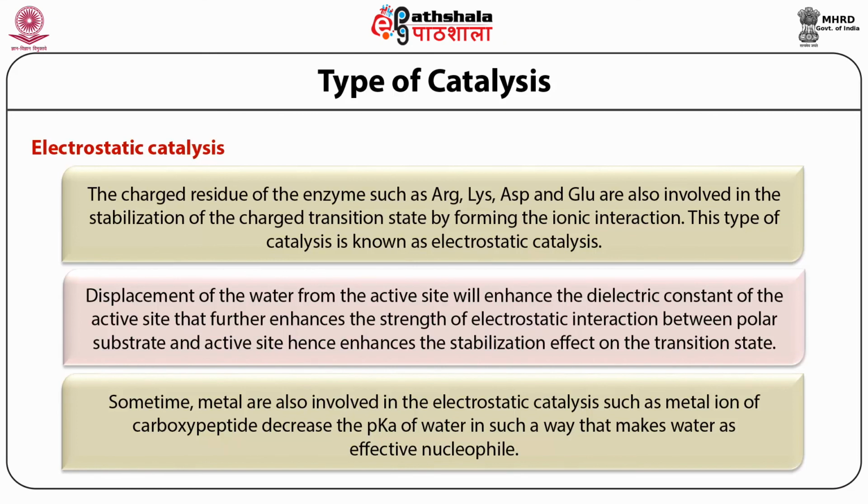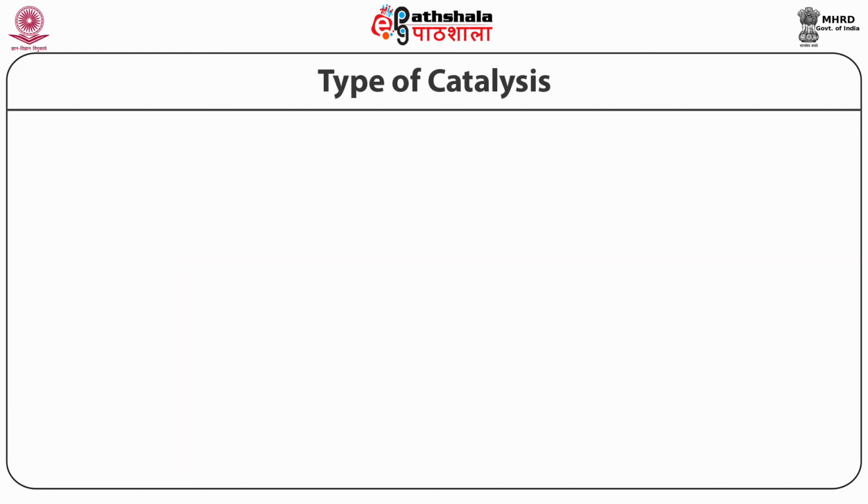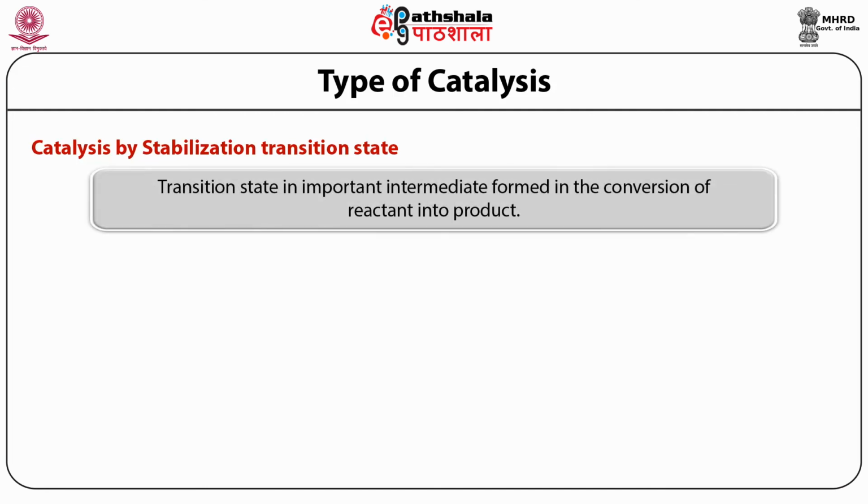So electrostatic catalysis is itself helping the other catalysis by stabilizing the transition state. This is not a specific type of catalysis. If you see all the catalysis, they all are stabilizing the transition state to promote the process of catalysis.